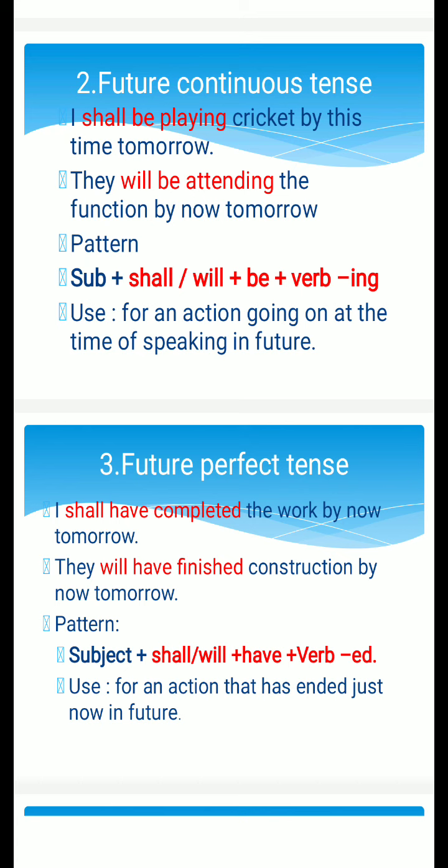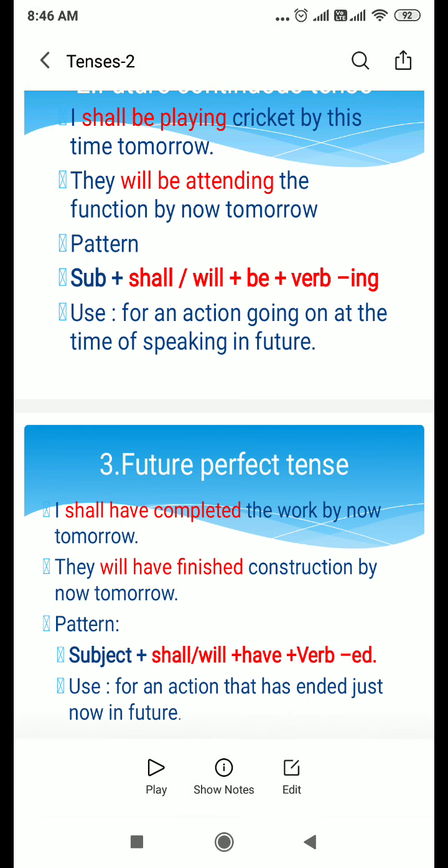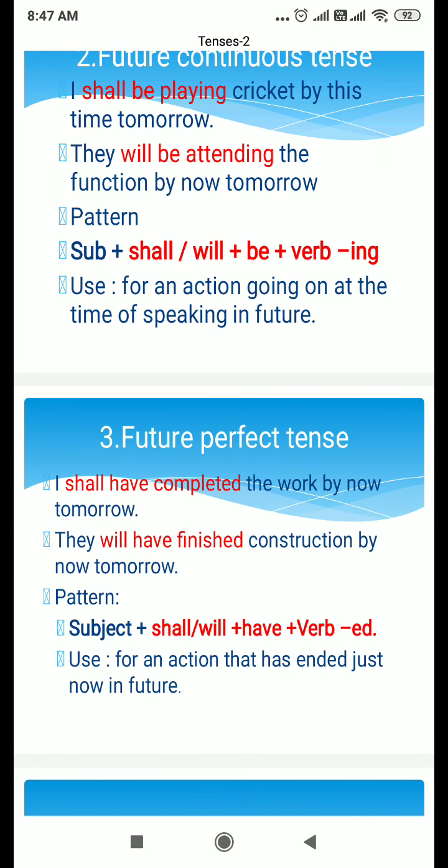I shall be playing cricket by this time tomorrow, that particular time, and they will be attending the function by this time tomorrow. So, a future action at a particular time. The pattern is subject plus shall or will plus be plus the ing form of the verb.